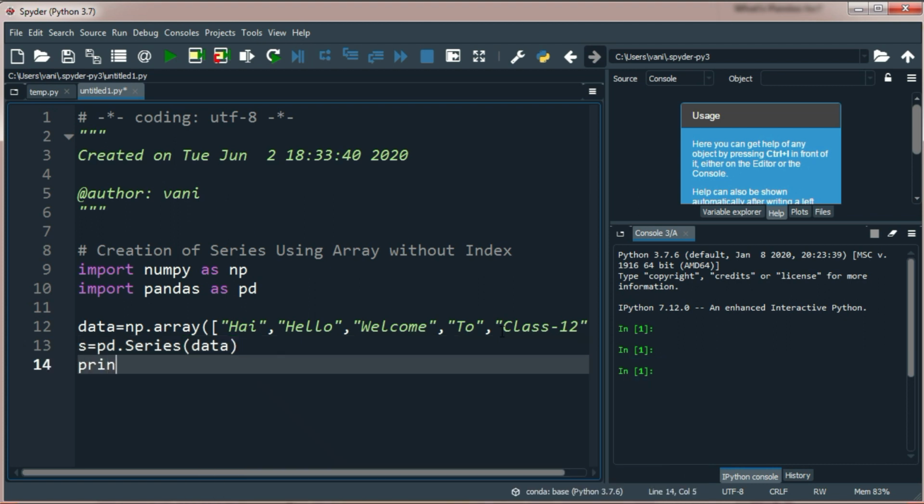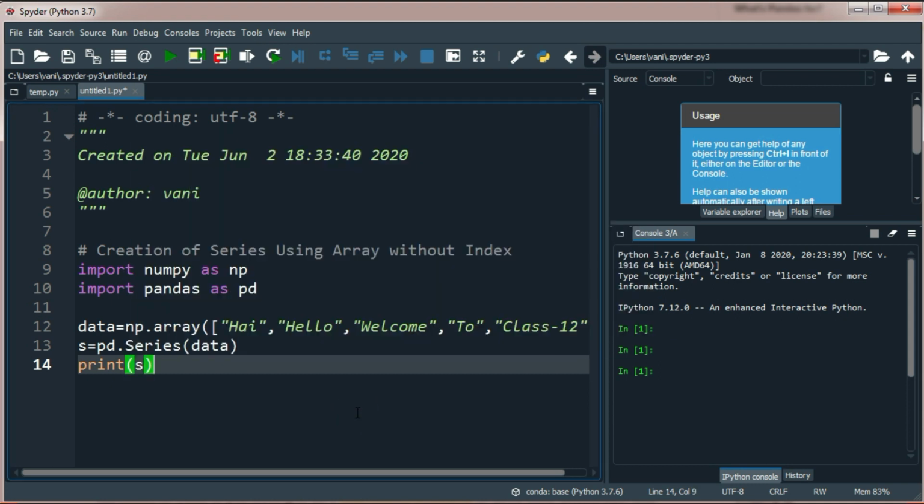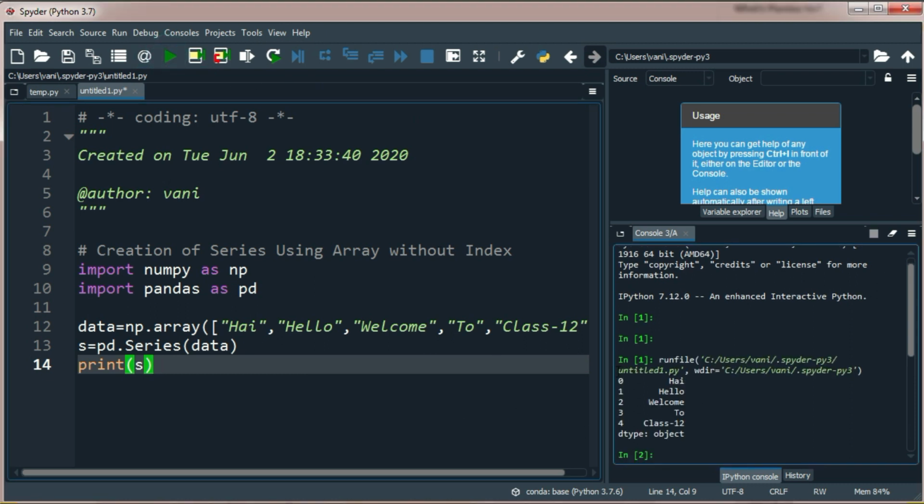So let's print the series, that is print of s. So I have created one series using array and I have stored the data into the variable s, that is series variable. Let's run the program. See the output here. Yes, so 0 1 2 3 4.